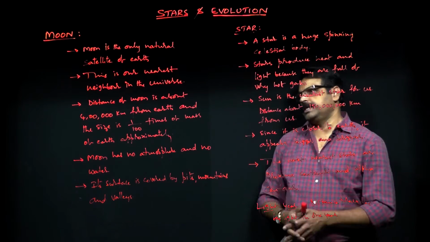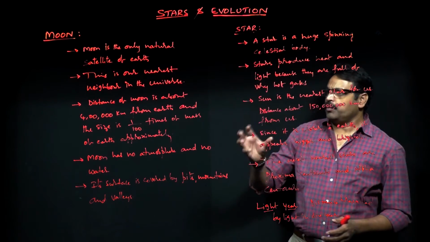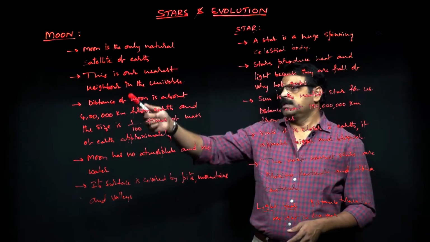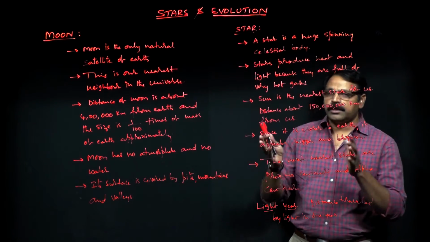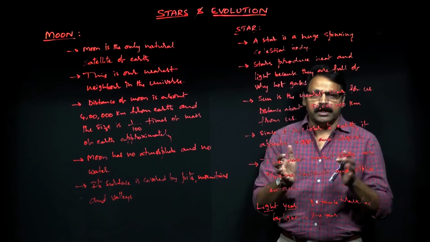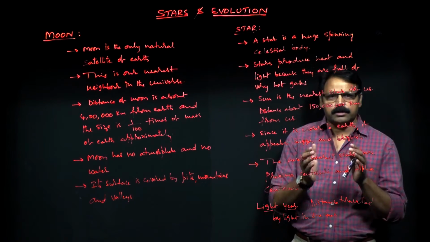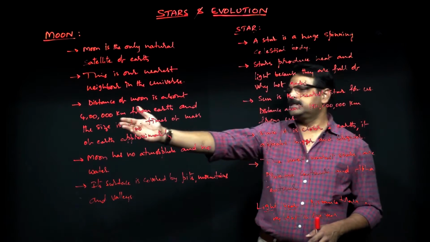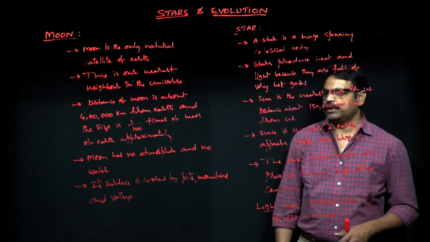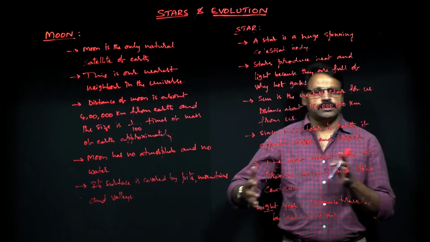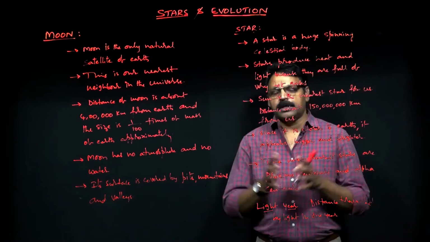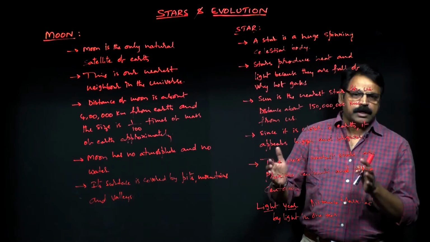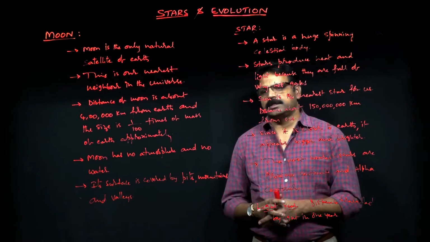a fixed orbit. And one more point you need to remember, this is our nearest neighbor in the universe. So the very nearest neighbor for the Earth in the universe is moon, because its distance is around 4 lakhs kilometers from the Earth. That means when you are looking at astronomical distances, so we'll look at what does it mean by an astronomical distance.